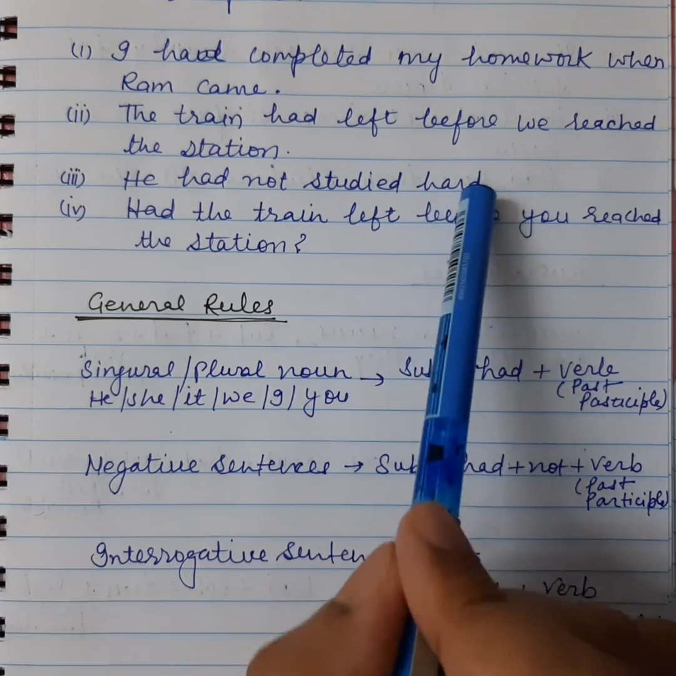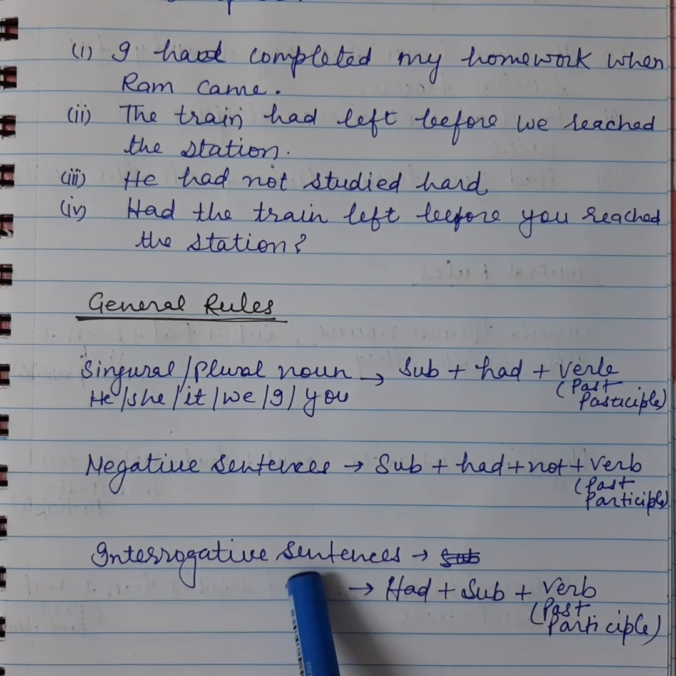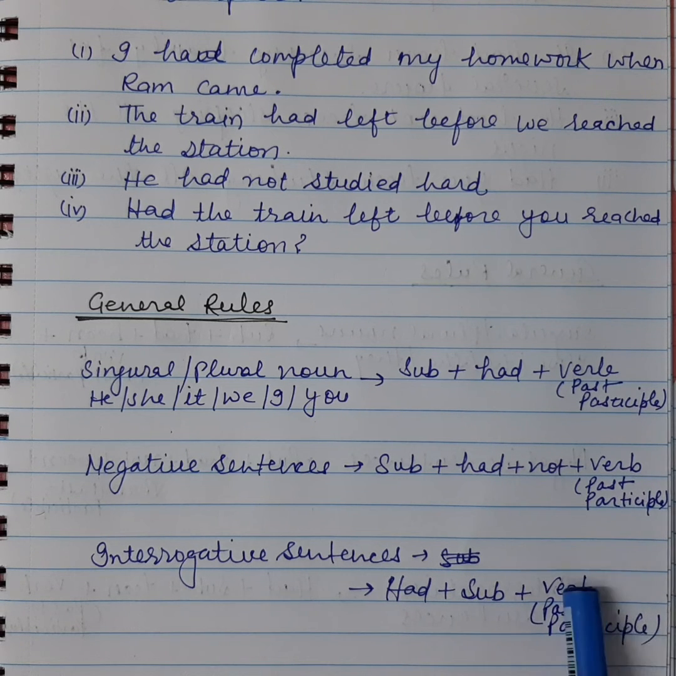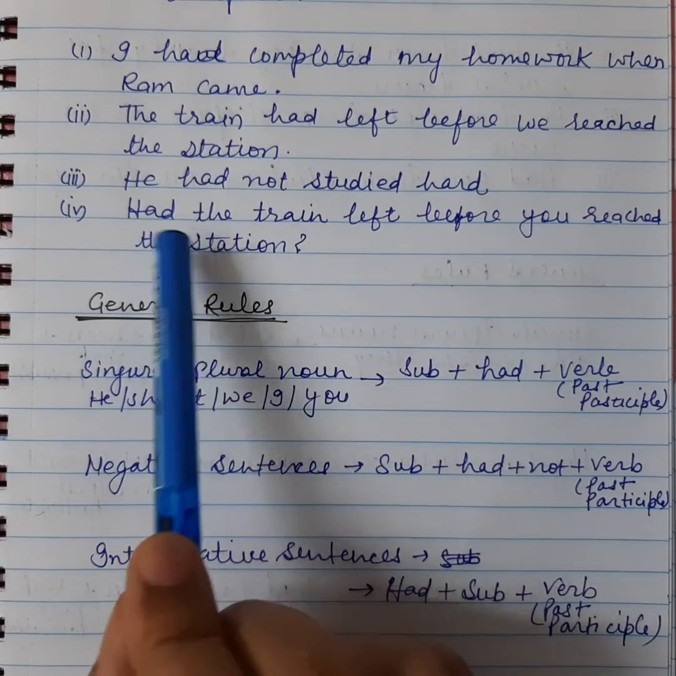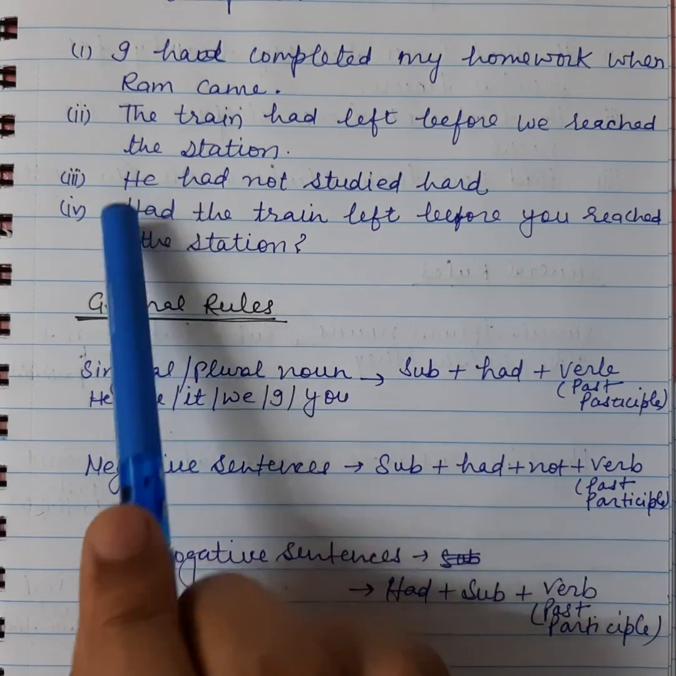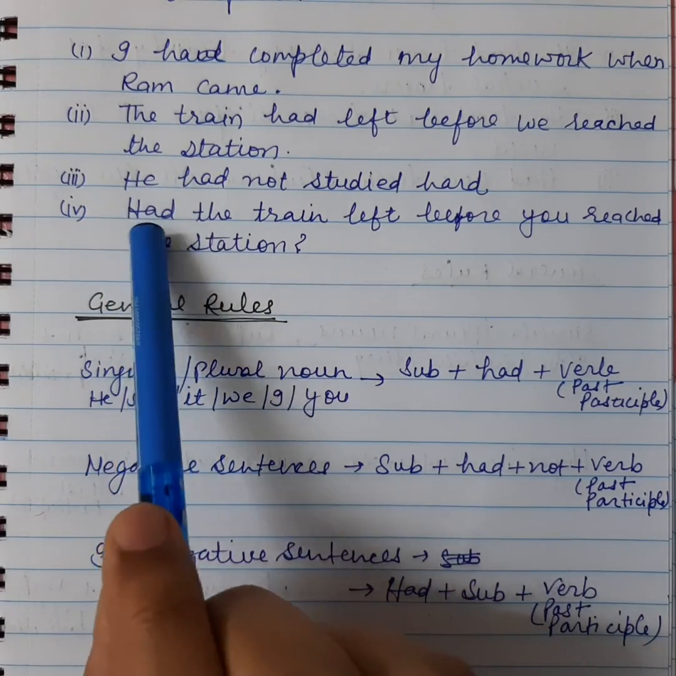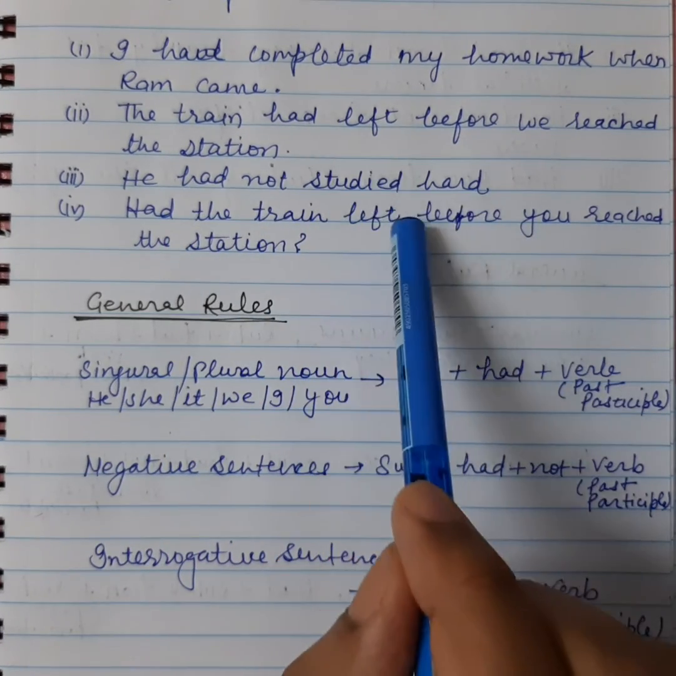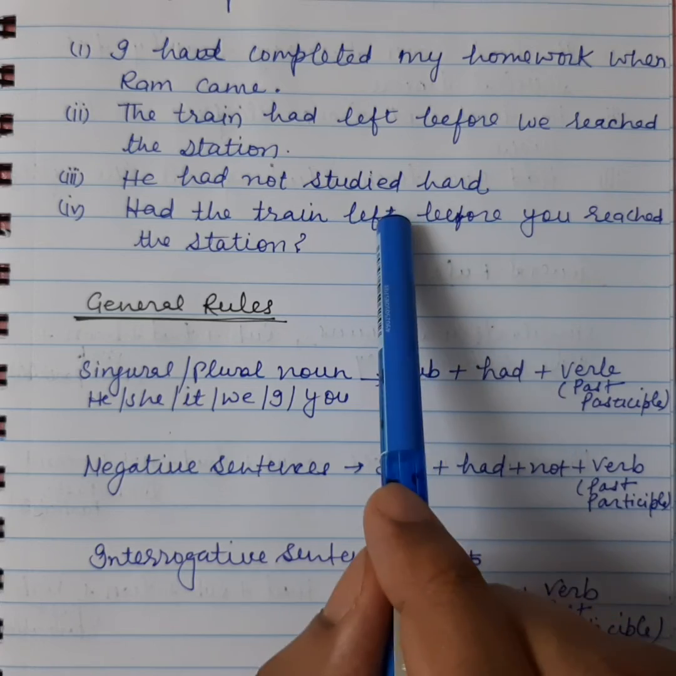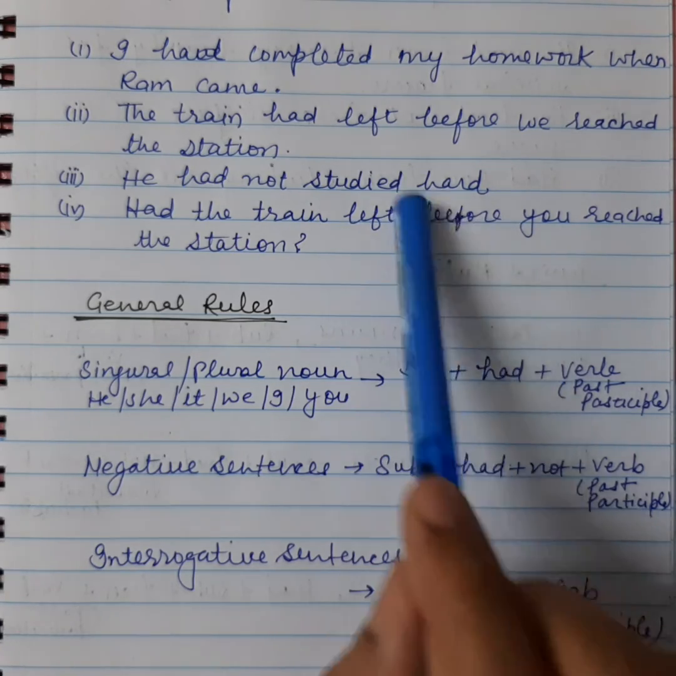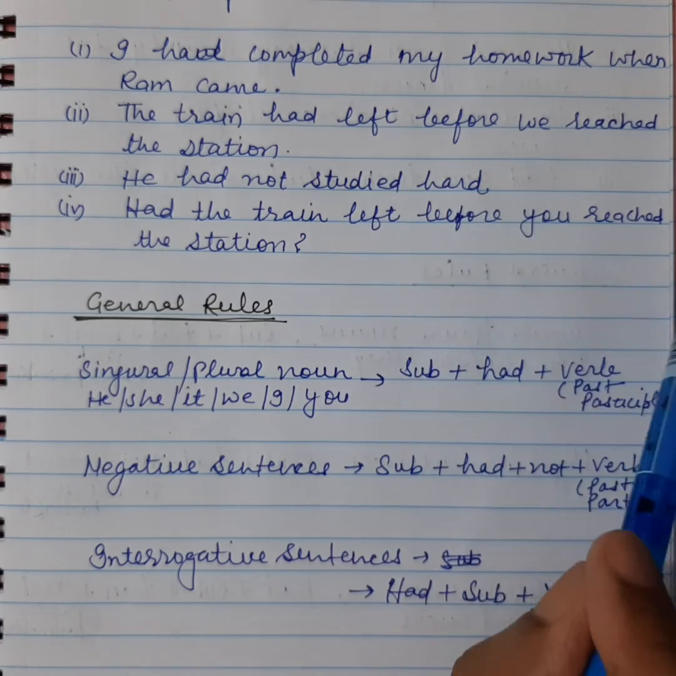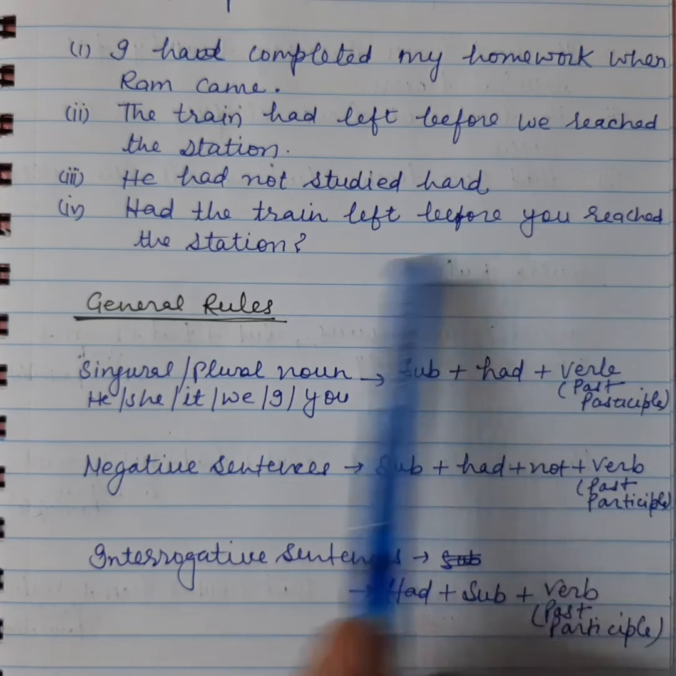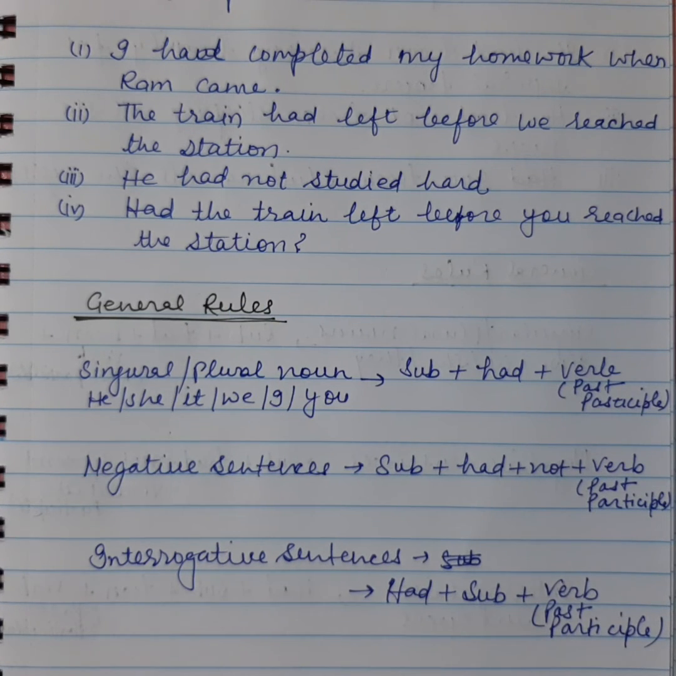So studied hard. In the interrogative sentence, we use had, then the subject, then the past participle or third form of the verb. So we start the interrogative sentence with had, then the subject, which is the train, and then left is the third form of leave. Then we write the other part of the sentence, before you reached the station.